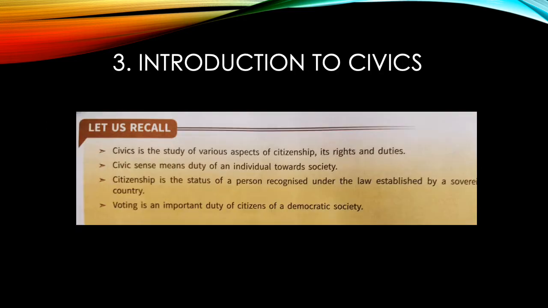In chapter 3, we started learning civics. And what is civics? Civics is the study of various aspects of citizenship, its rights and duties. We also learned about civic sense, which means duty of an individual towards society. Some examples of civic sense include standing in a queue, avoiding pushing in public places, not making noise, taking care of public as well as private properties.